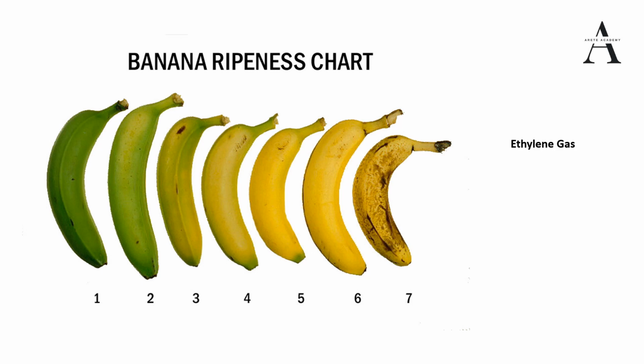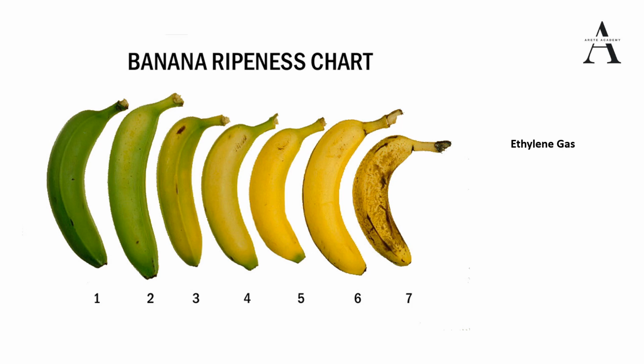So ethylene gas is responsible for the ripening of the fruits. It is a gas produced by plants, also known as the ripening hormone, which stimulates fruit ripening. Nowadays refrigerators are coming up with a technology that is said to keep your fruits and vegetables fresh. Why?